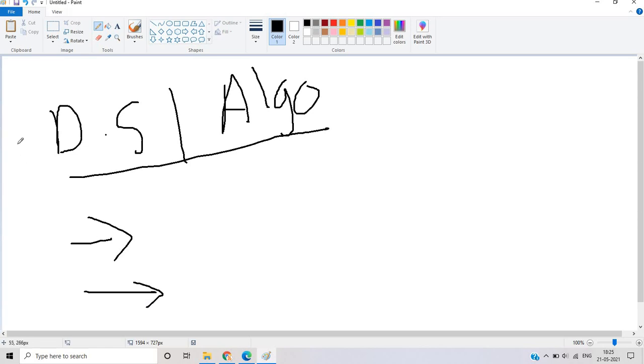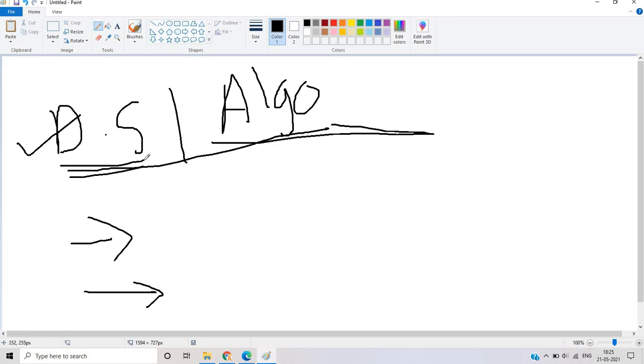Okay, so DS and Algo, we have to complete DS and Algo. As we know, you are third year students. If I talk about the 2022 batch, most of the students are completing the data structures and algorithms section. If you have not completed it yet, go through it and complete the following topics, because it is very important in other exams also.